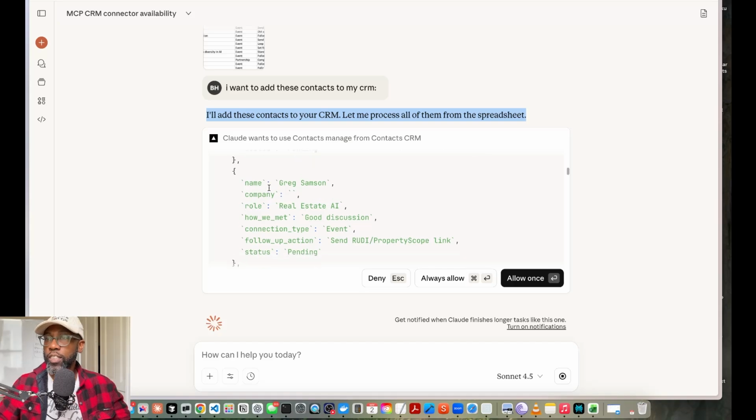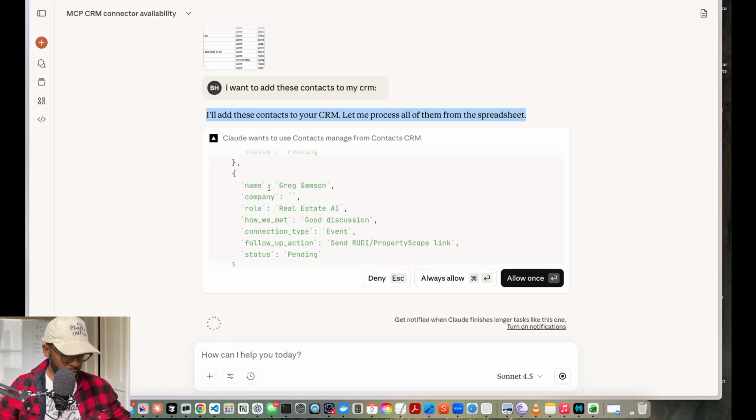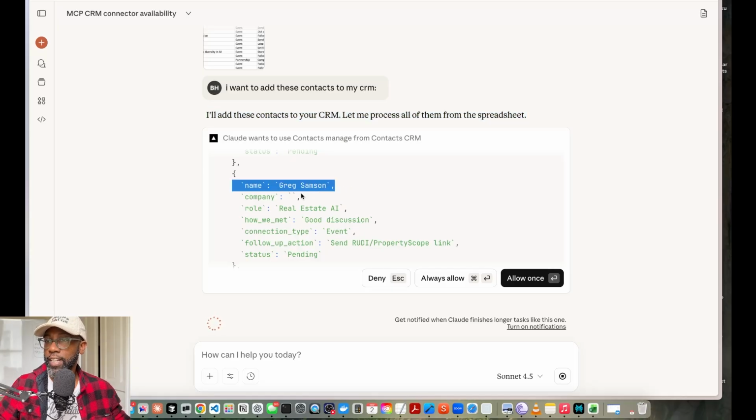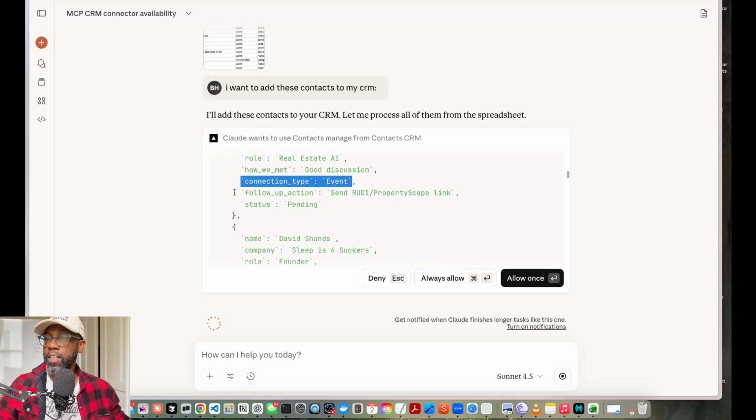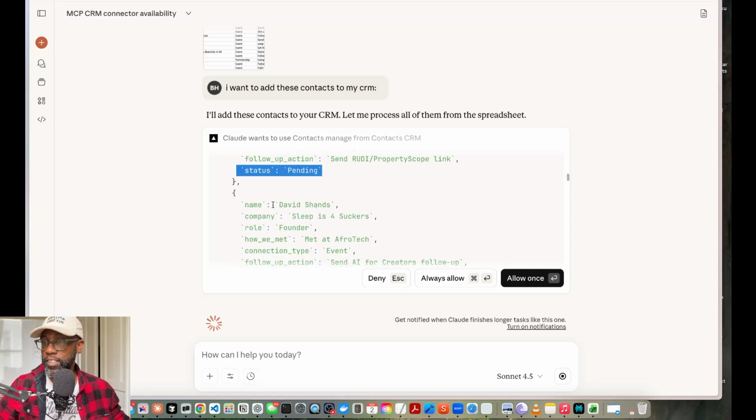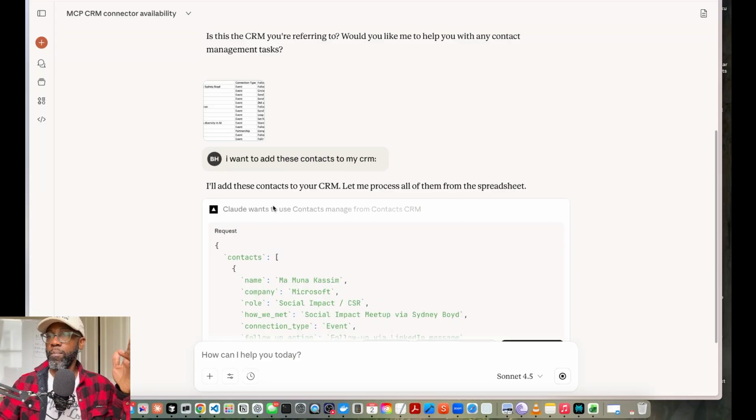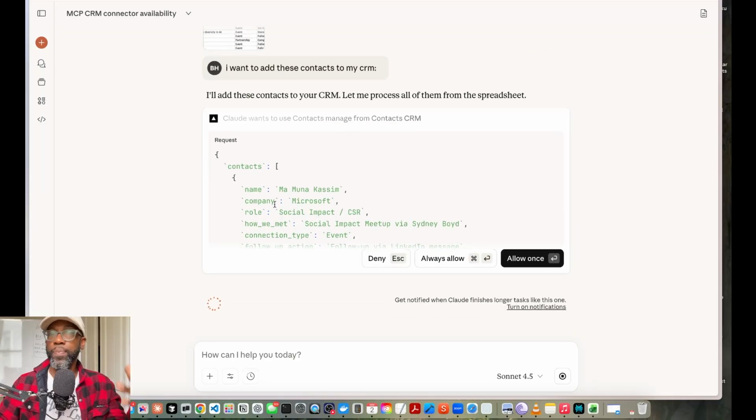This is the proper, so you can see here, when we talked about communication, right? This is the communication protocol. This is the way that it communicates. And so it's in JSON, so it's going to extract name, company, role, how we met, the connection type, the follow-up action, and then the status, right? These are all the communication protocols that exist inside of the code that Claude is checking from.